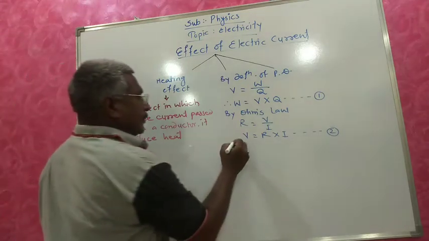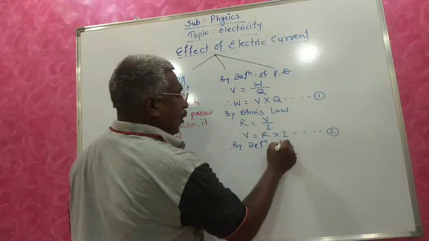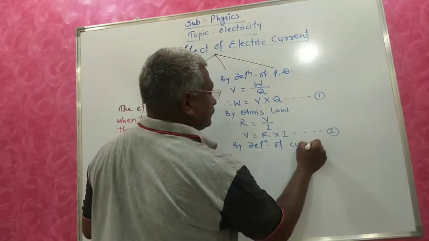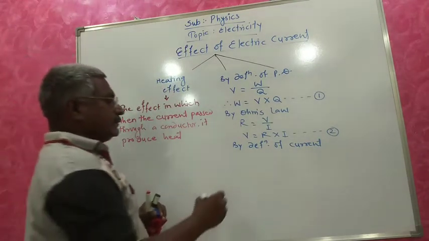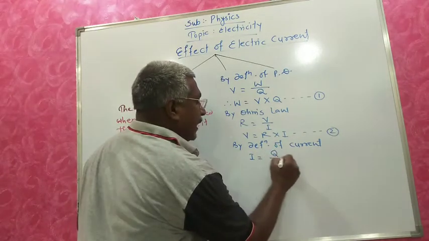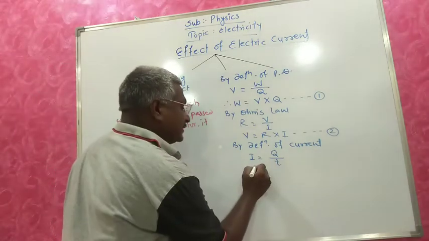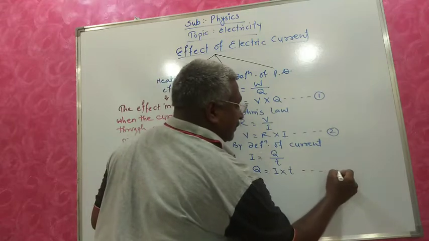Now by the definition of current, I equals Q by t, so Q equals I into t, equation number 3.